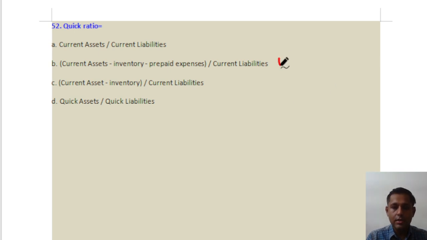So quick asset is also known as acid test ratio. So generally inventory there is a holding period, prepaid expense also you may have paid for say 6 months, 7 months, so they are not that liquid, that's why they are reduced from current assets while knowing your quick assets. So quick asset will be this divided by current liabilities, that will be your quick ratio. So answer will be option number B.